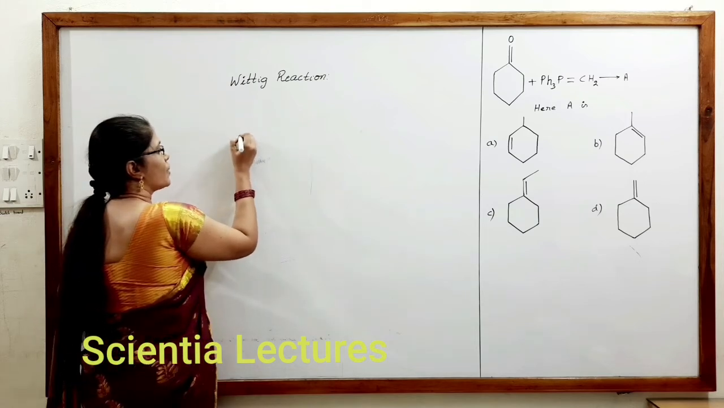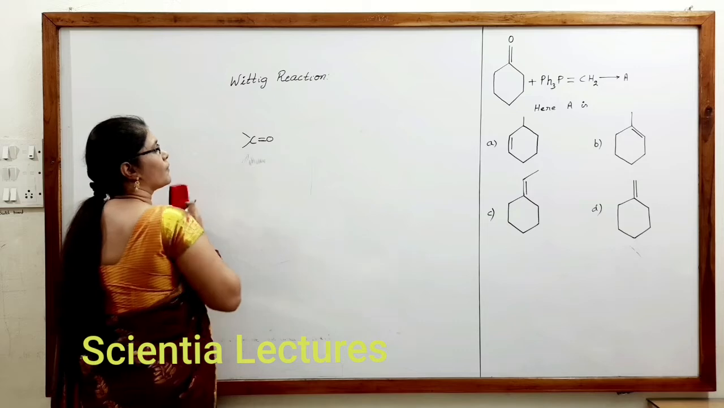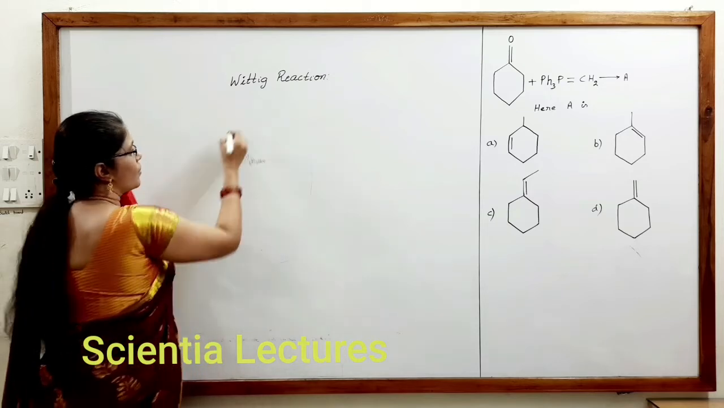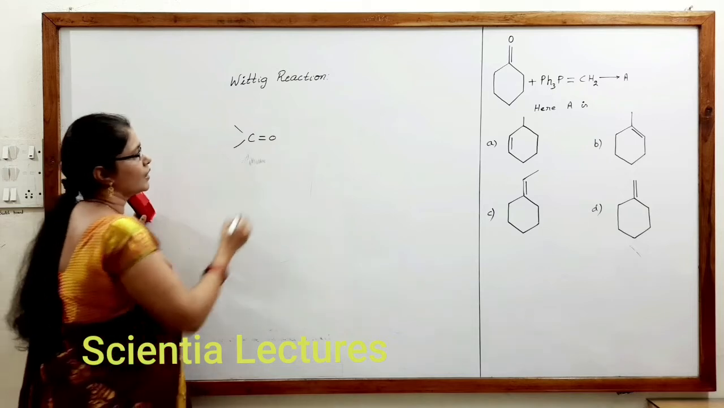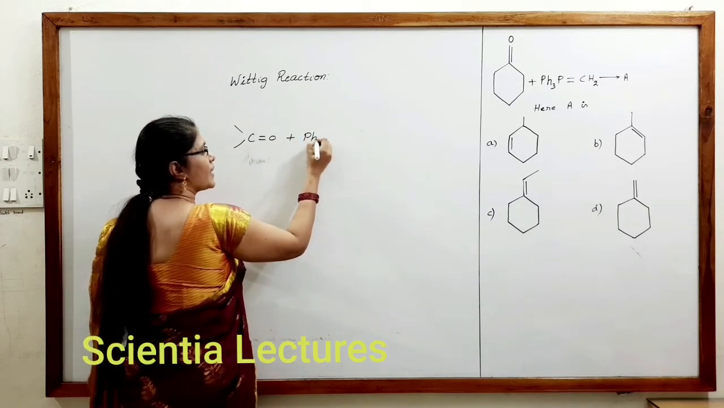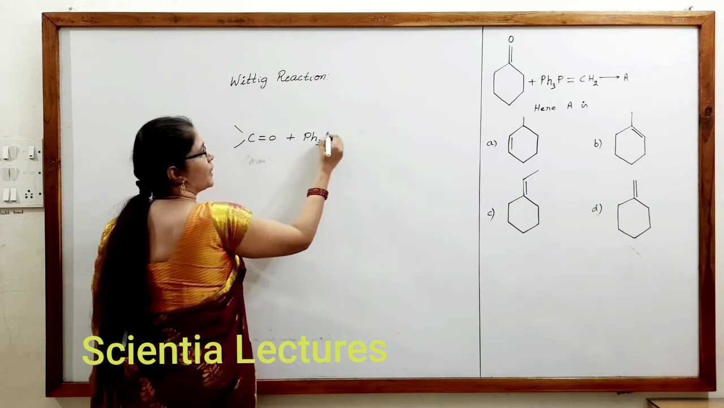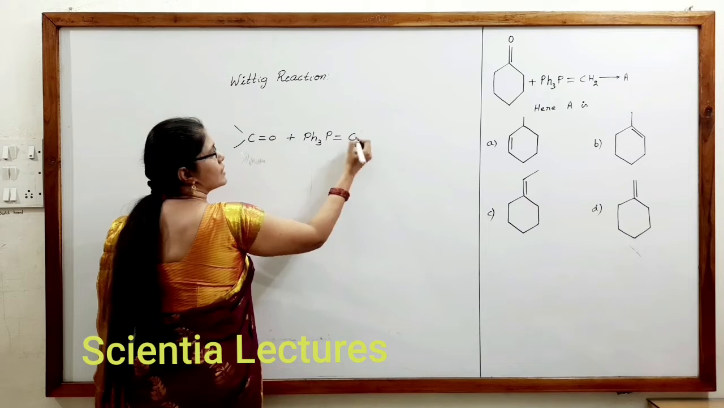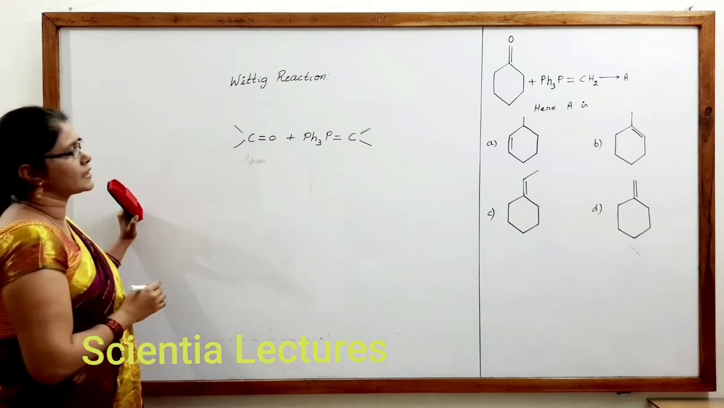So let us take any carbonyl compound, C double bond O. When we take any carbonyl compound, which may be an aldehyde or a ketone, suppose it is treated with triphenyl phosphonium ylide, Ph3P double bond C, where Ph is a phenyl group, C6H5. They can give any alkyl groups also to be present here.